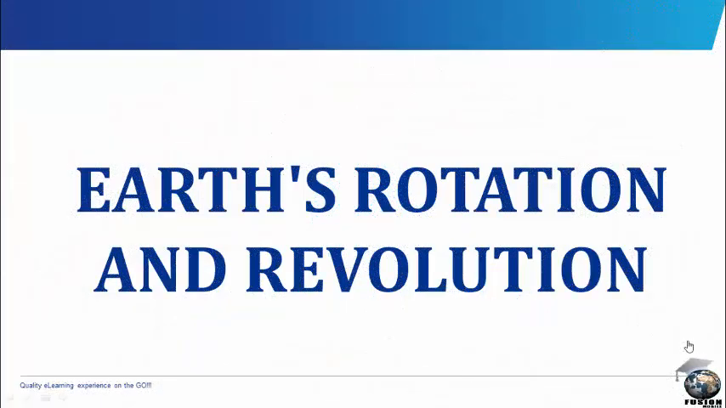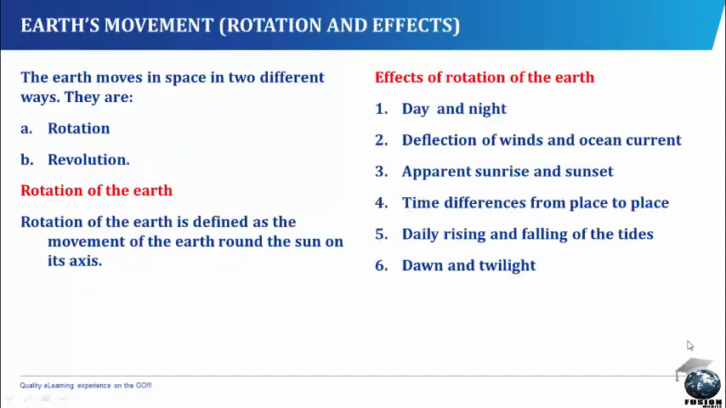Earth's rotation and revolution. Earth's movement, that is rotation and effects. The Earth moves in space in two different ways. They are: 1. Rotation, 2. Revolution. Rotation of the Earth is defined as the movement of the Earth around the Sun on its axis.